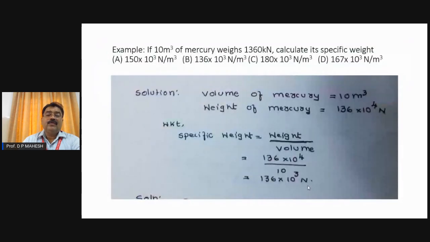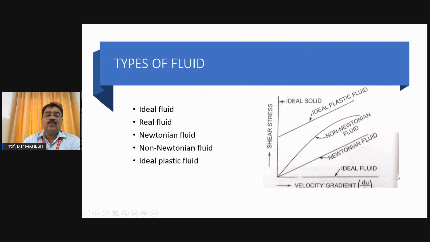Non-Newtonian fluid. When you look at the curve, this one is a straight line, which is directly proportional. And this one is not directly proportional. A non-Newtonian fluid is one which does not obey Newton's law. Ideal plastic fluid is again directly proportional, and then there are the ideal solid and ideal fluid.